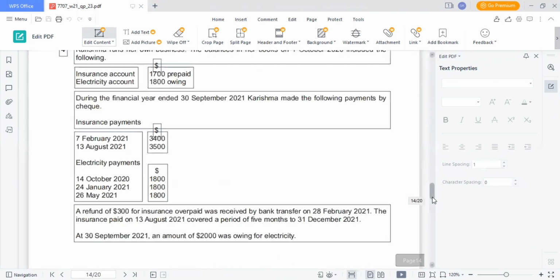For this, we have opening balance of insurance 1700 prepaid. We have insurance payment of 7 Feb 2021 3400 and 13 August 2021 3500. A refund of 300 for insurance overpaid was received by bank transfer on 28 Feb 2021. The insurance paid on 13 August 2021 covered a period of 5 months to 31st December 2021. Our year ended 30 September 2021. So we have prepaid for the month of October, November, and December, 3 months prepayment.